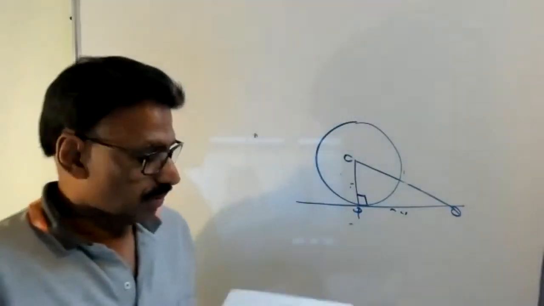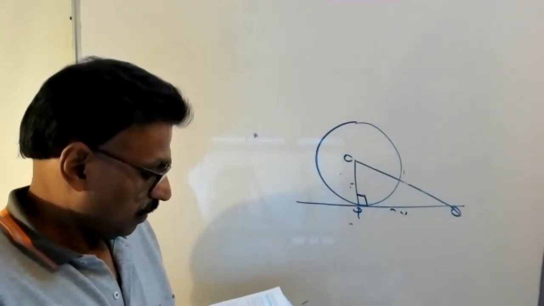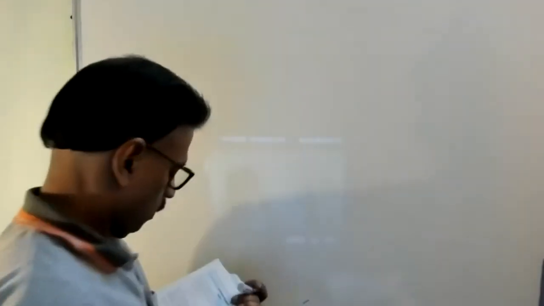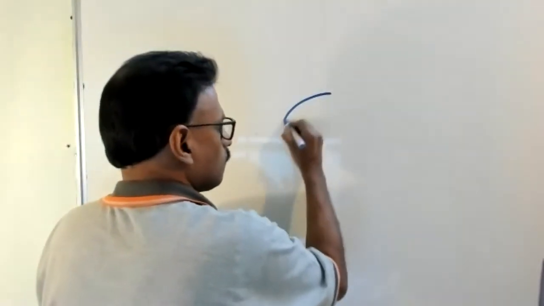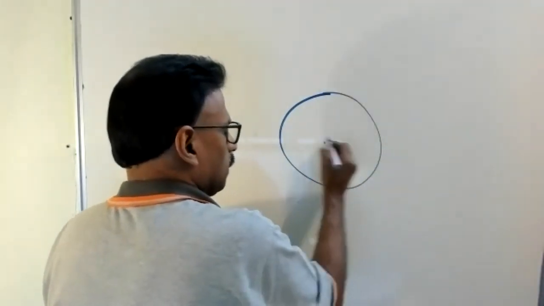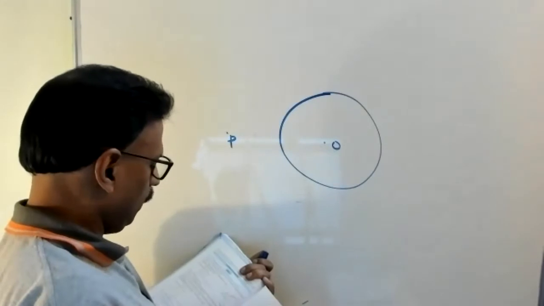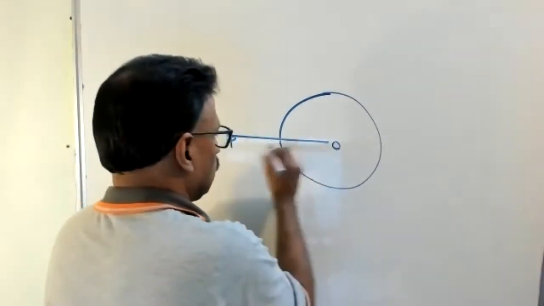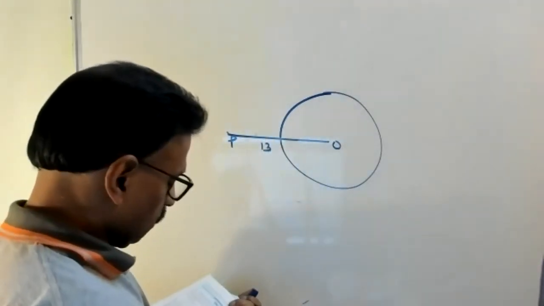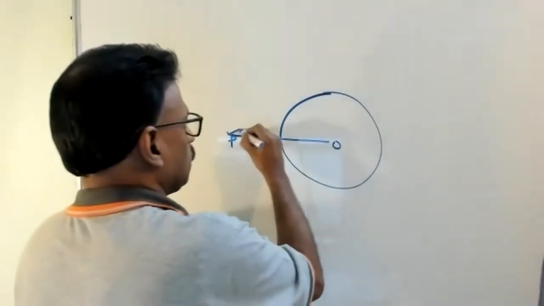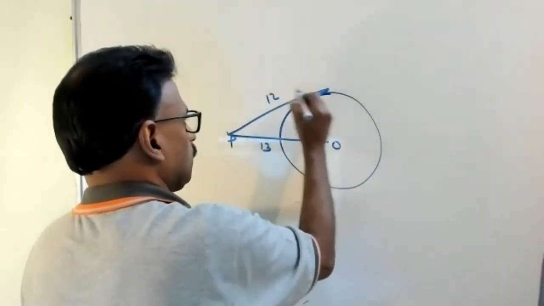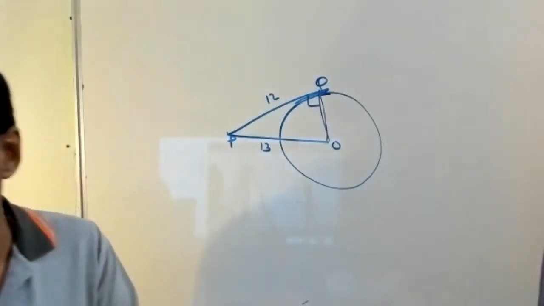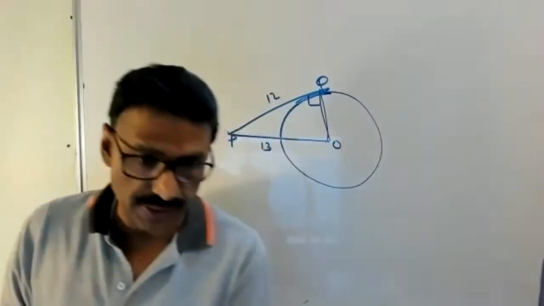Okay, we can use another figure. Look, this is the center P here. From a point P, 13 centimeter from the center, this length is 13 centimeter. The length of the tangent drawn from P to the circle is 12 centimeter. This one is 12 centimeter, Q. We have to find out the radius. So this angle is 90, 13 square minus 12 square is what? 5.